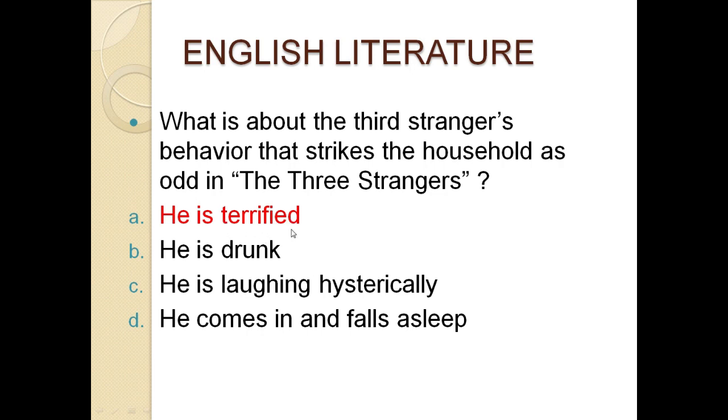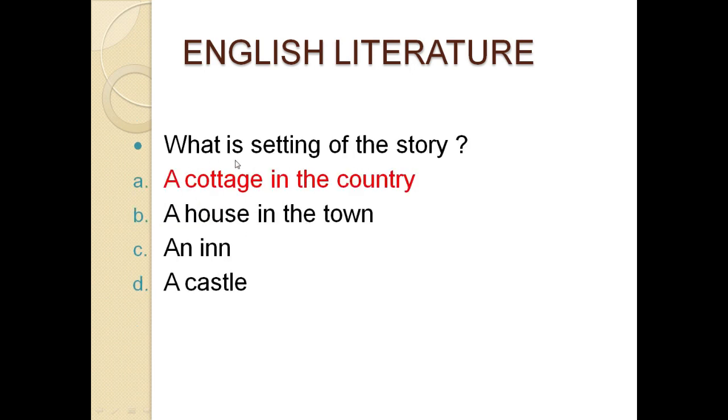The next question is 4. What is the setting of the story? Option A, a cottage in the country. Option B, a house in town. Option C, an inn. And the last option is a castle. The correct option for this question is a cottage in the country.